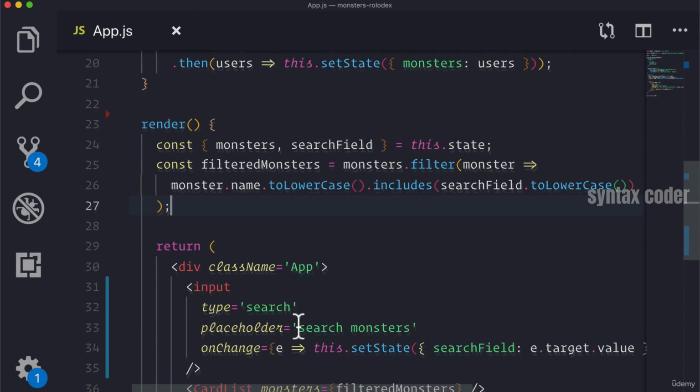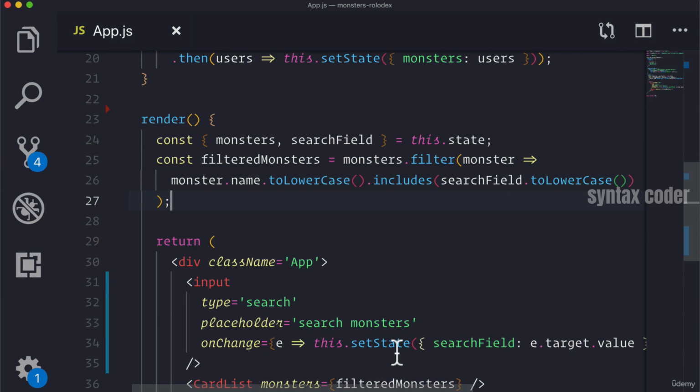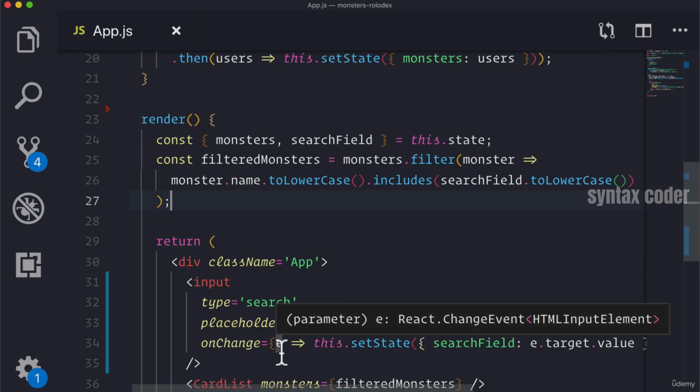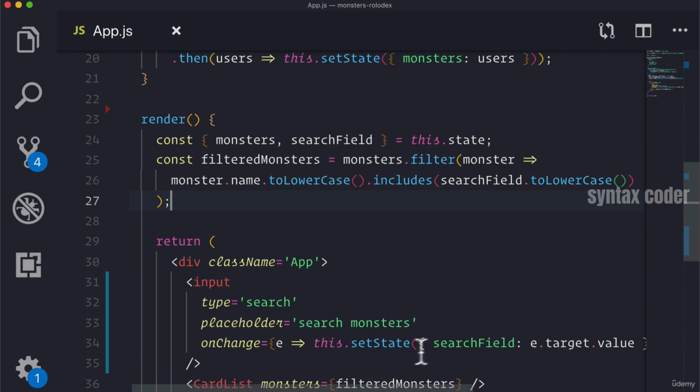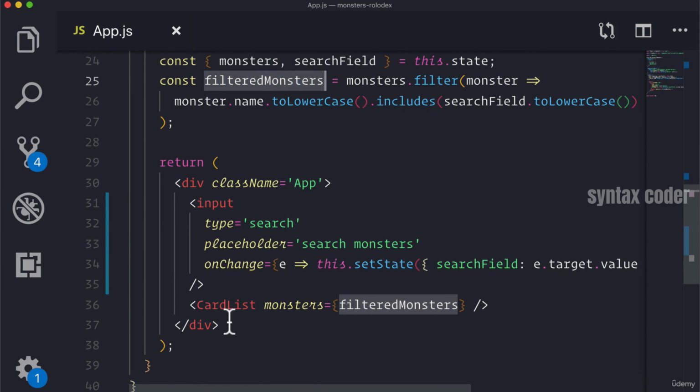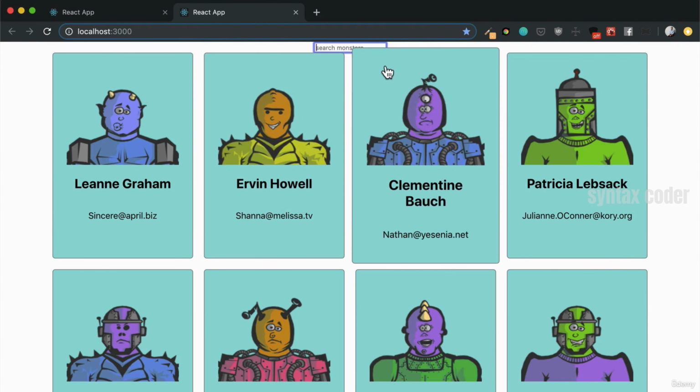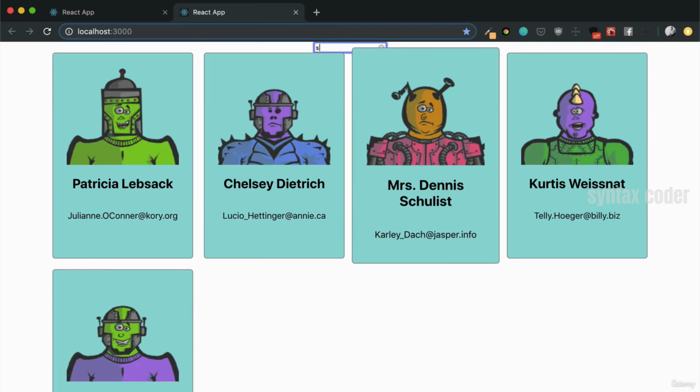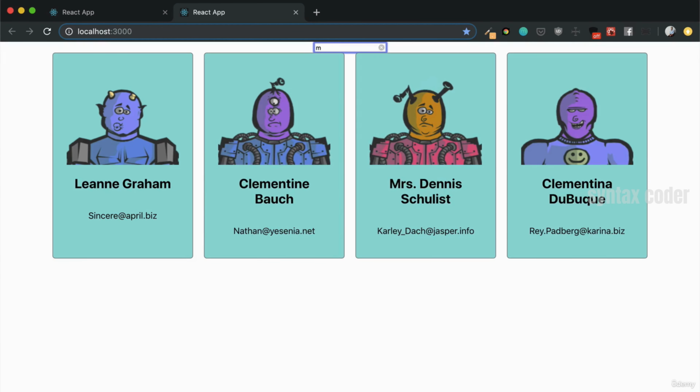And this is great because we've triggered the setState whenever they've typed something in, which in turn sets the state value of searchField, which then causes our component to re-render and recall the render method, which then refilters the monsters by calling monsters.filter again, setting a new array, which it'll then pass to our card list, which then re-renders the card list. And this way, we're able to dynamically live update our card list based on what we're typing in.